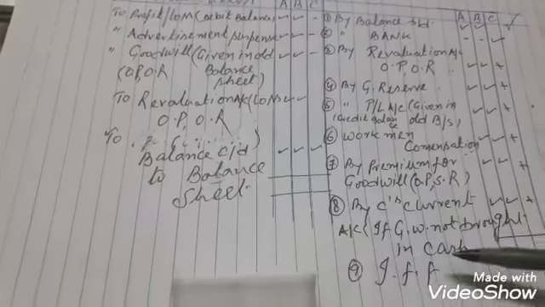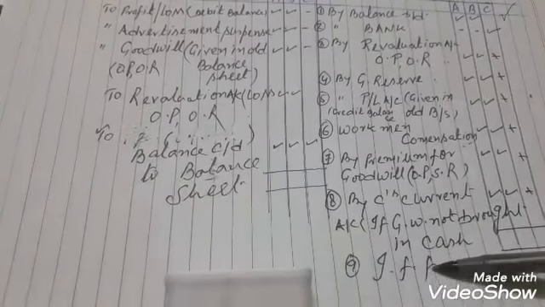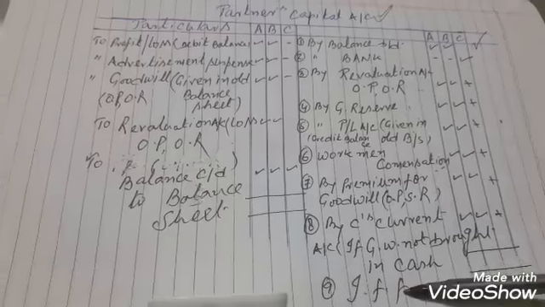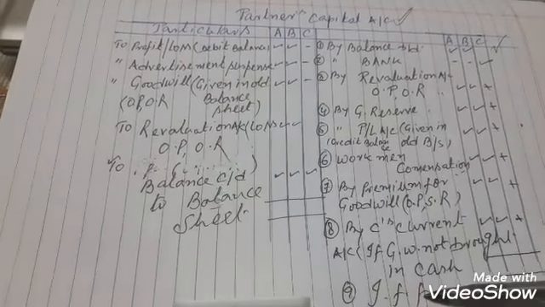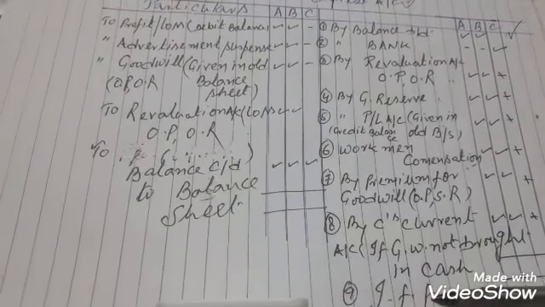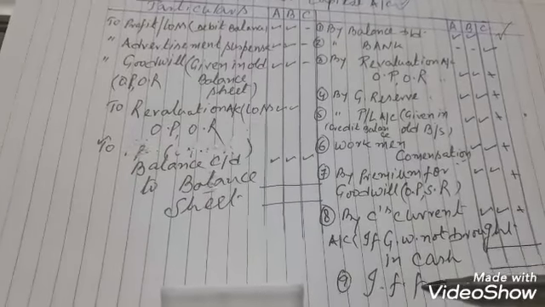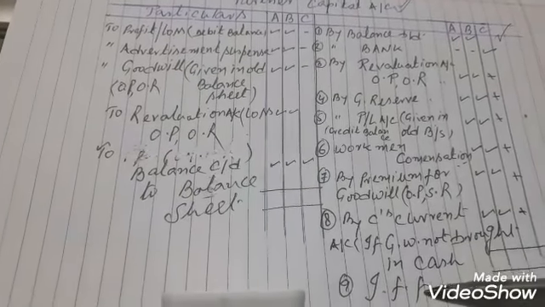One more, that is IFF, investment fluctuation fund. IFF means investment fluctuation fund. It is also shared between the old partners in the old ratio.